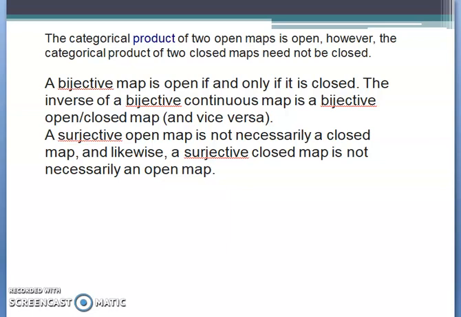Likewise, a surjective closed map is not necessarily an open map. These conditions hold only for bijectiveness: a bijective map is open if and only if it is closed, and closed if and only if it is open. But for surjectiveness, it doesn't hold.